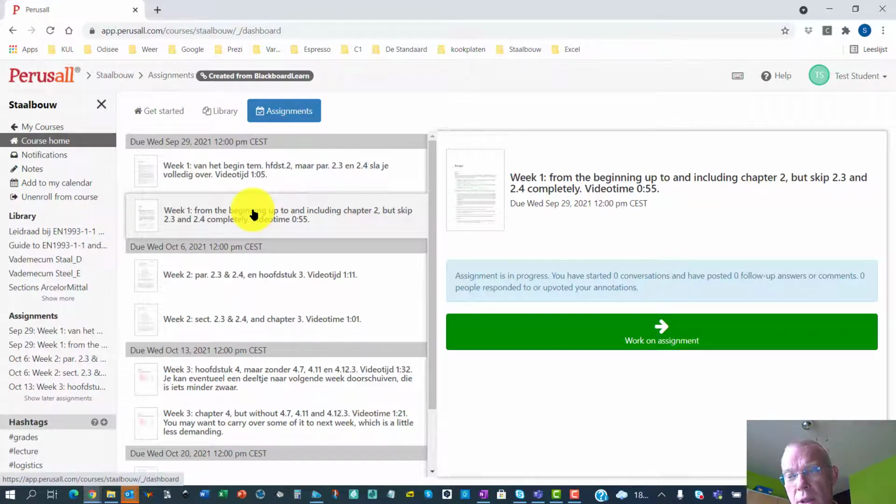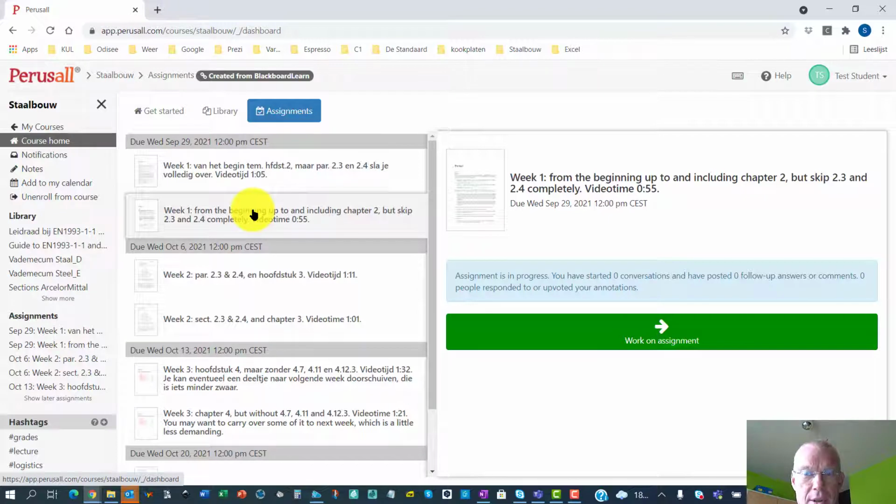What I mean with those moments is these are time slots where you can be and should be and have the time to work on this course. Is this long enough? It depends. Some students work very fast, some students work slower, but these are at least some moments where you have time and you should take time to work on this course material through Perusall.